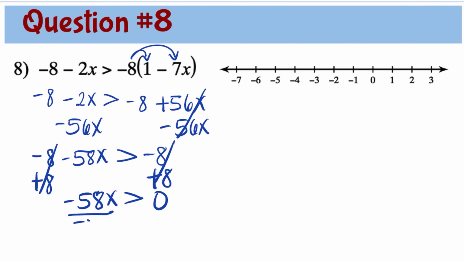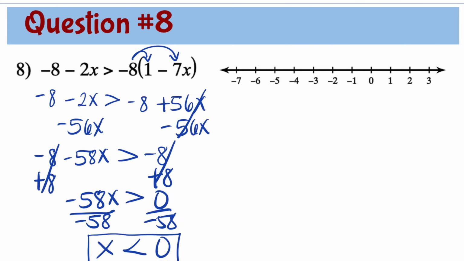Now we need to divide both sides by negative 58. So the value of x is less than 0. Again, you need to switch the inequality because you're dividing by a negative. To graph the inequality, x is less than 0. 0 is an open circle because it's not included in the solution. And since it is less than, the solution set includes anything to the left side of 0.